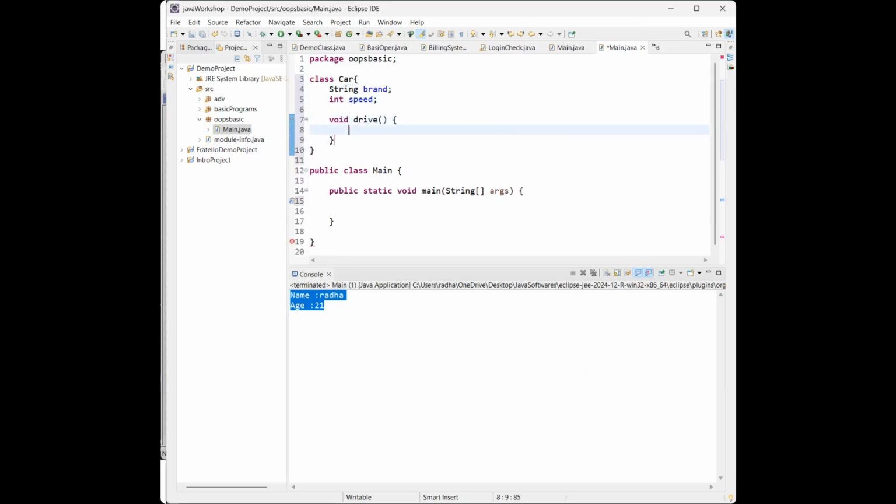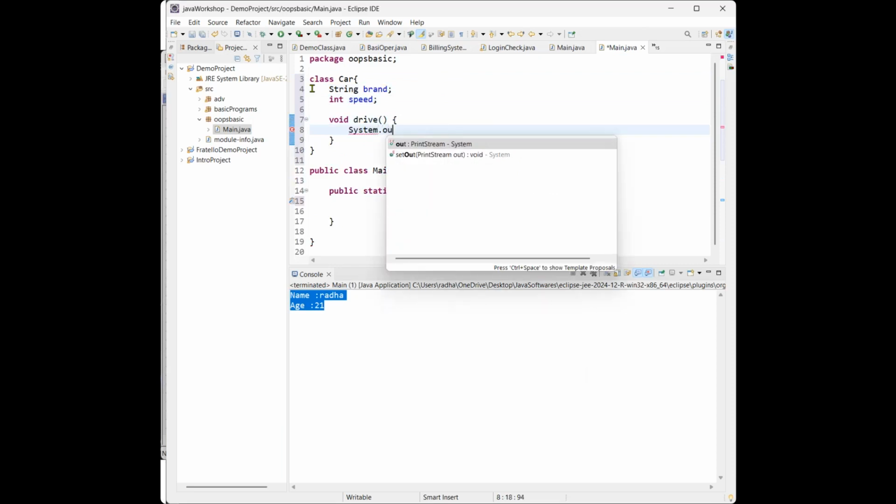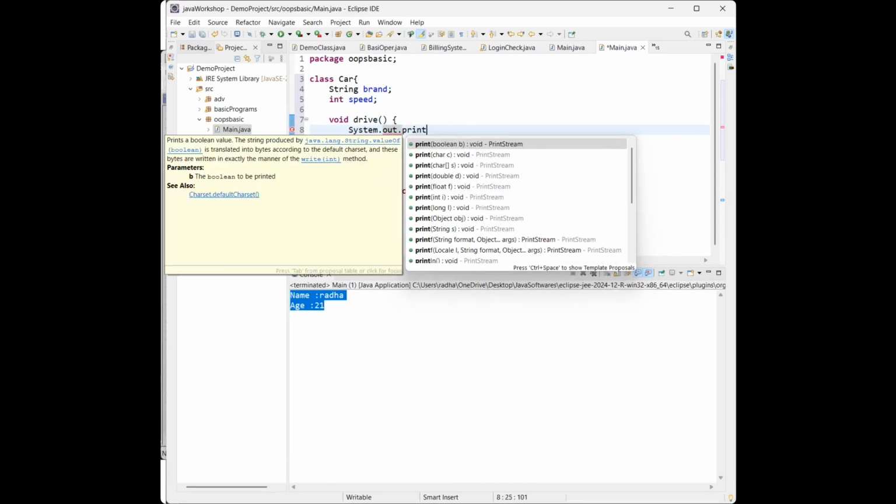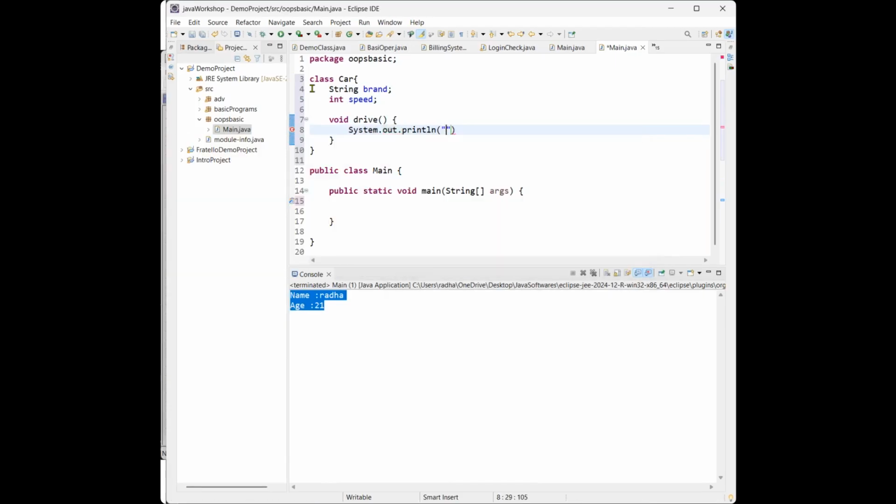When I call this method, System.out.println of whatever the brand: brand is driving at some speed, so we need to give that speed here, speed kilometers.